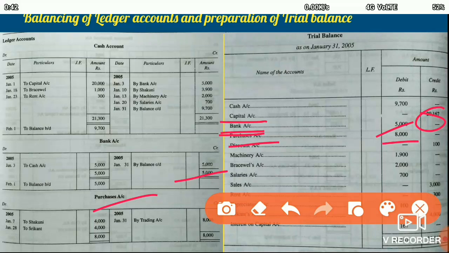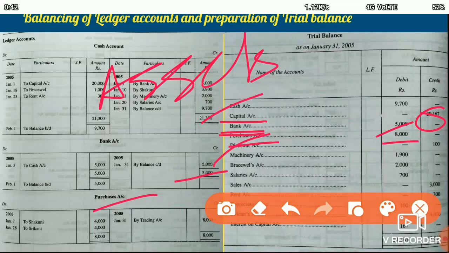So the trial balance actually has various accounts. The accounts can be in the form of assets accounts. Assets accounts are like cash account is an asset account, machinery is an asset account. So there are assets accounts, there are expenses accounts also. Expenses accounts can be like salaries account is an expense account. Then rent account also is an expense account.